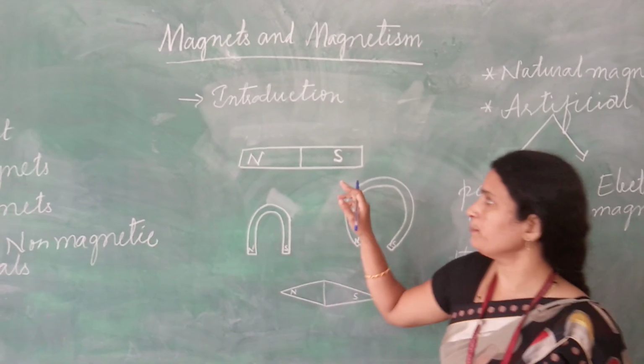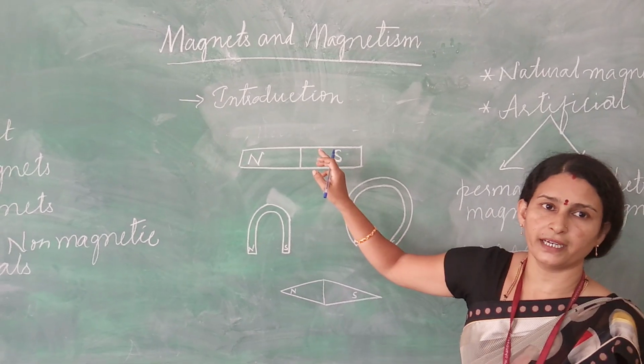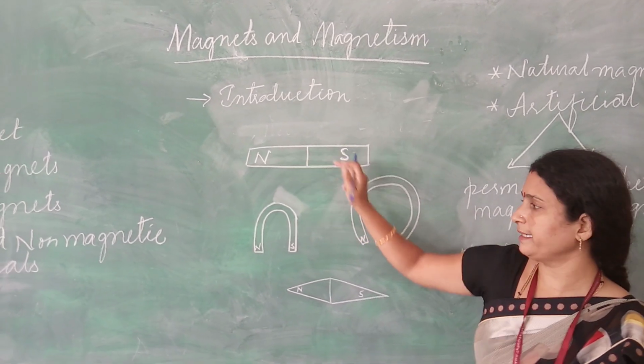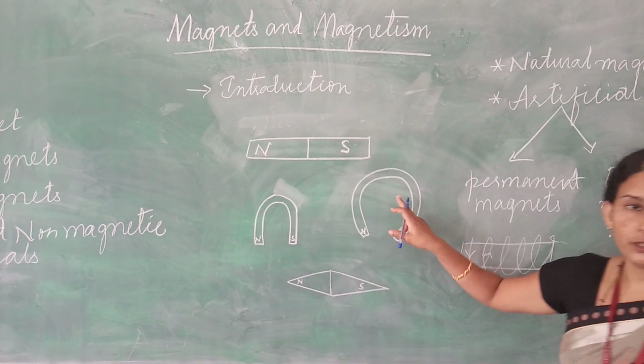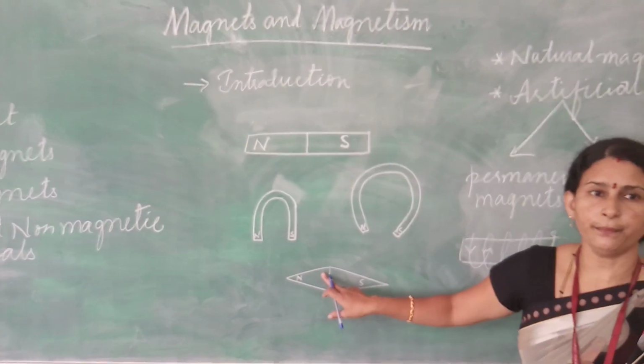Different shapes of magnets are available in the market, that is bar shaped magnet, U shaped magnet, horseshoe magnet and needle shaped magnets.